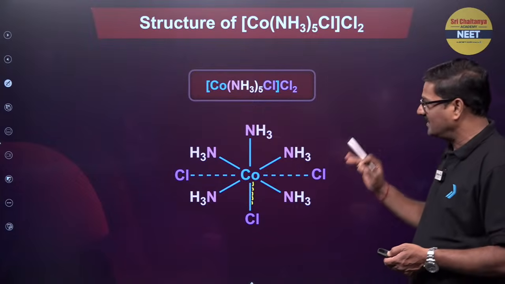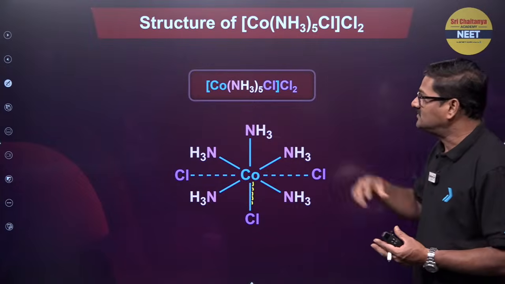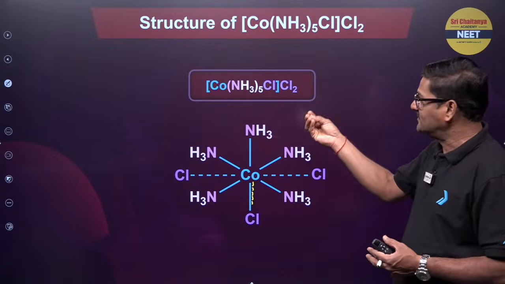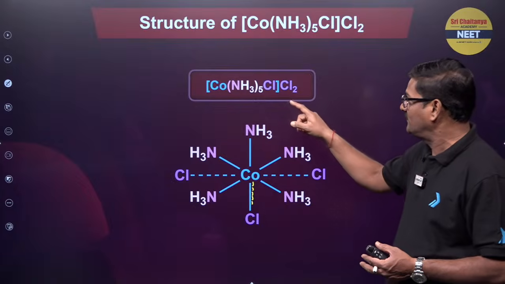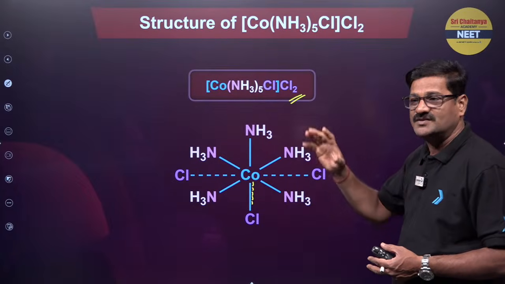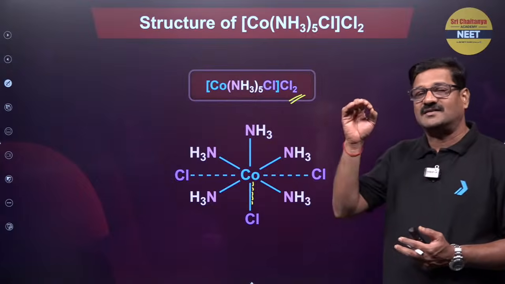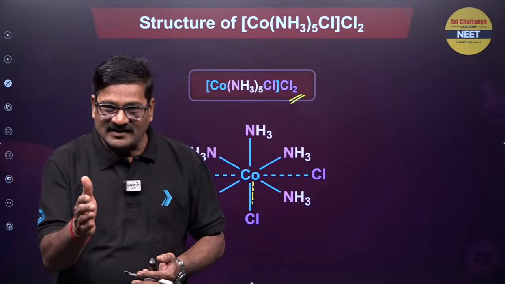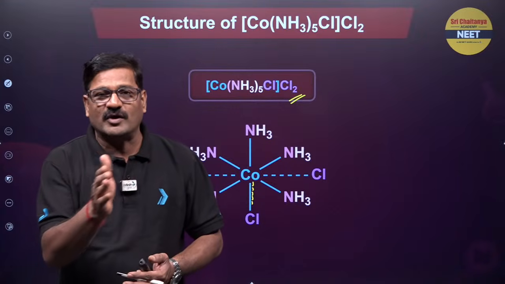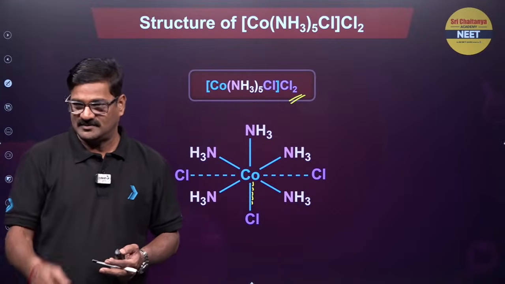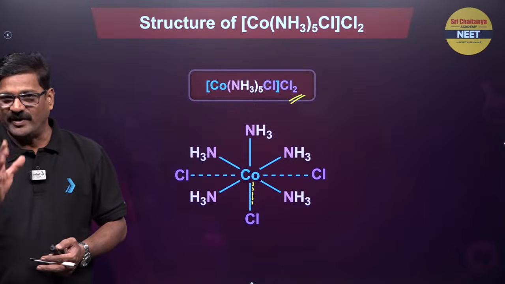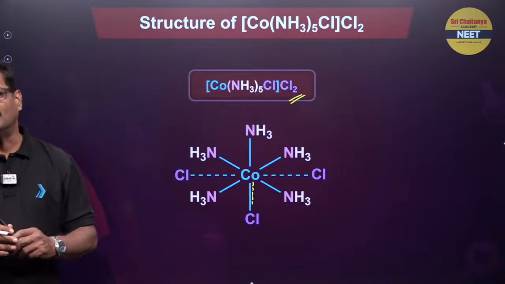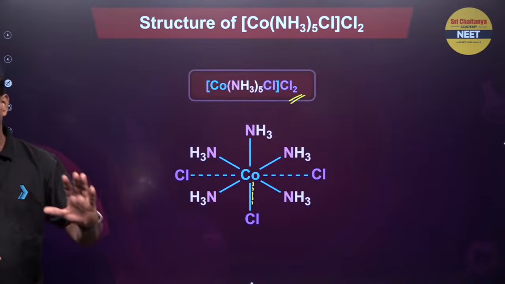I want to say here, when this particular complex is dissolved in water and precipitated with AgNO3, 2 moles of AgCl are going to be precipitated. The number of moles of AgCl precipitated tells us how many chlorines are outside the square bracket. Do you understand, beta? Based on that you can find the primary valency, and the secondary valency is automatically going to be 6.